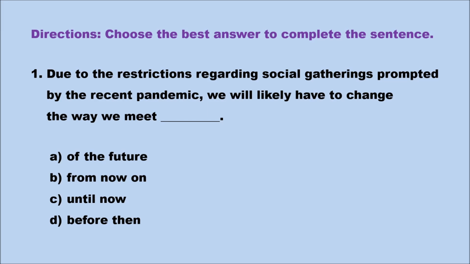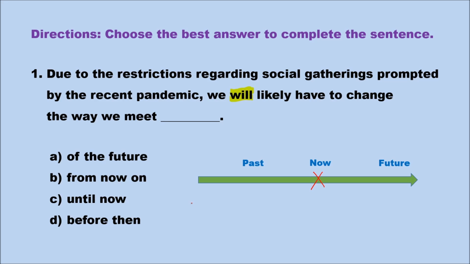What time clue do we have in the second part of the sentence? Look at the word will. It refers to the future. Yes, will refers to the future. Now, let's look at the answers and see what our choices are. Pretend this arrow is time. Somewhere in the arrow is now. Let's put an X on now to make it clearer. Anything before now will be to the left of the X. Anything after now will be to the right of the X.